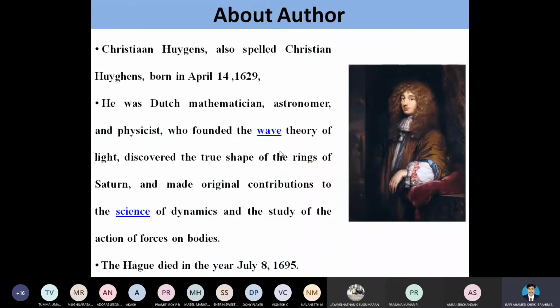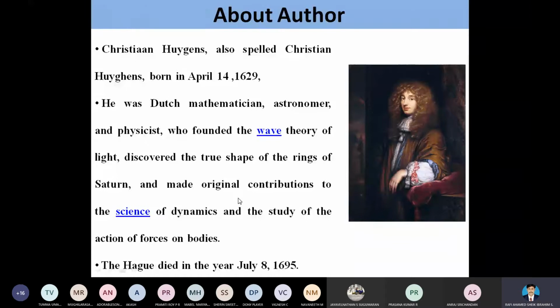So let's start our first consideration, that is Huygens principle. Here we know about Huygens. Huygens was a Dutch mathematician, astronomer, and physicist who founded the wave theory of light. According to him, he postulated two fundamental laws.